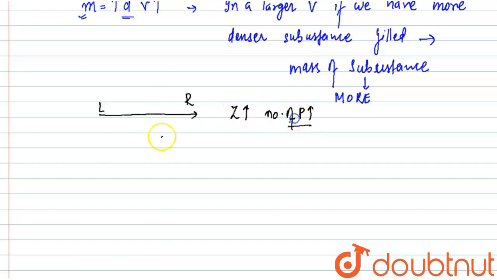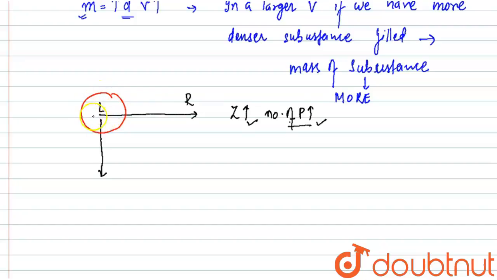Similarly, if we go down the group, the same thing happens. Down the group also atomic number increases, the number of protons and neutrons increase, and eventually the mass is increasing. So if we have to find out the lightest element, we'll have to look somewhere here.